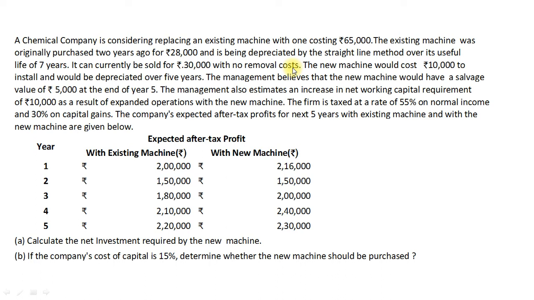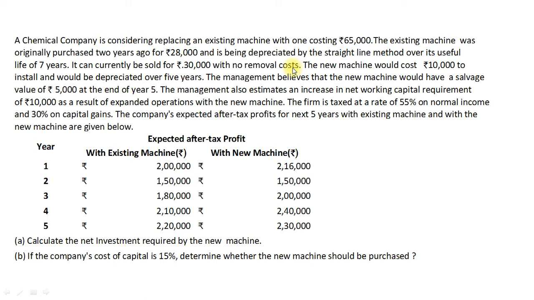My dear students, this 10,000 profit can be divided into two categories: one is revenue profit and the other is capital profit. The original purchase price of the machine is 28,000 and our sale proceeds are 30,000.